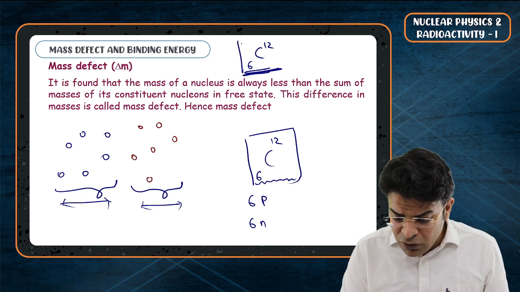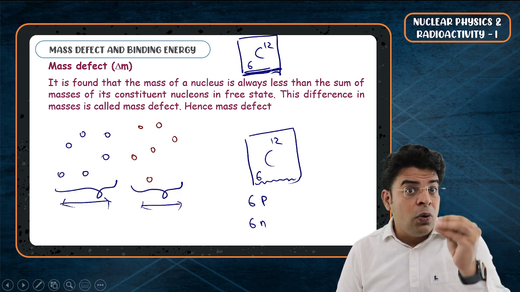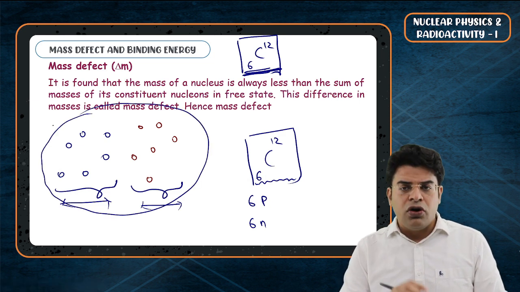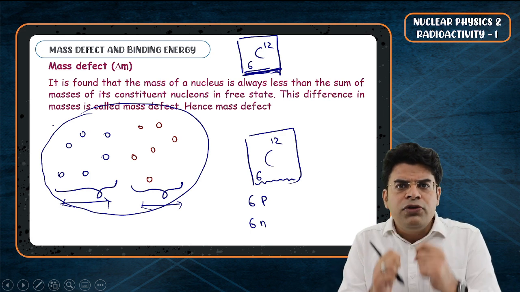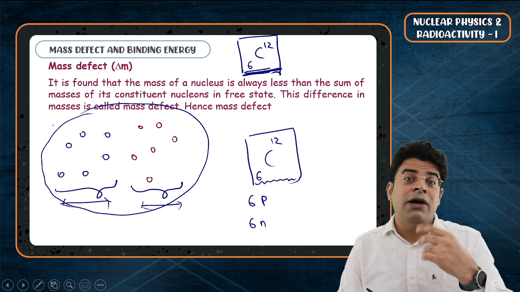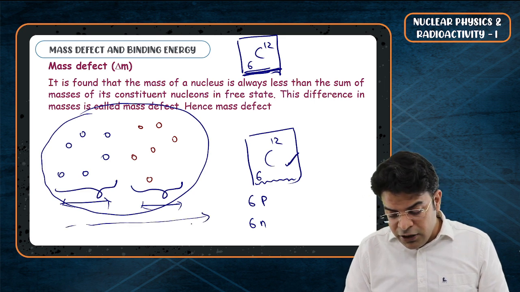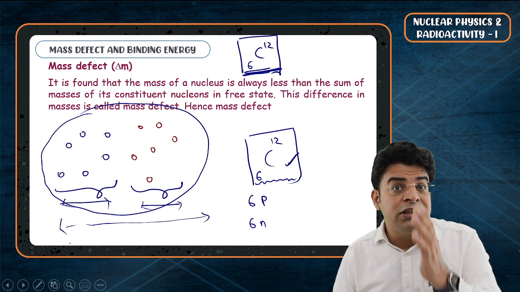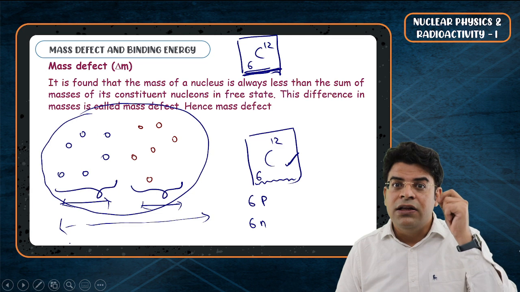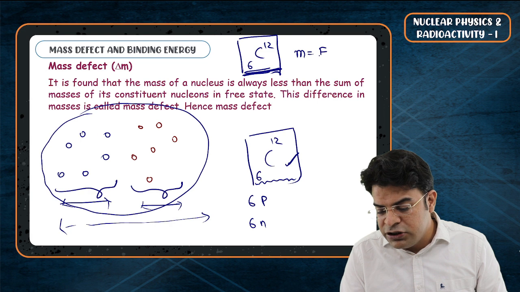When we know that a carbon 6-12 nucleus is stable, and stability is always attained at a lower energy level, this means that when these 12 nucleons, 6 protons and 6 neutrons, come together to form the carbon 6-12 nucleus, it must have given out some energy. So the energy of the nucleus is less than the combined energy of the individuals. That's why this nucleus has been formed. Now think using Einstein's mass-energy equivalence: you can think of the mass as the total energy content divided by c squared.